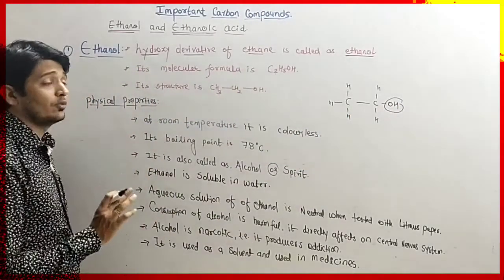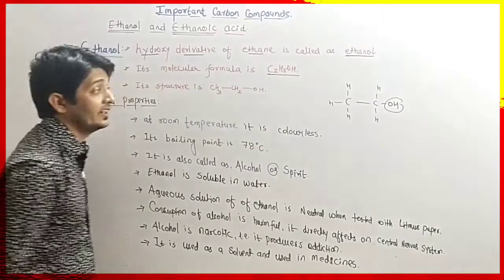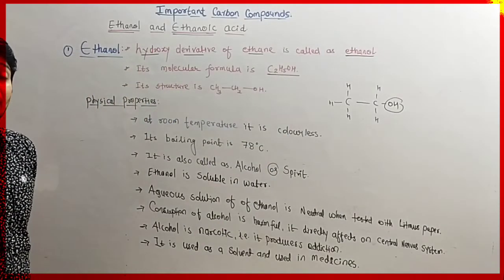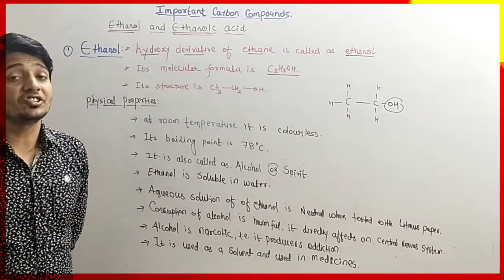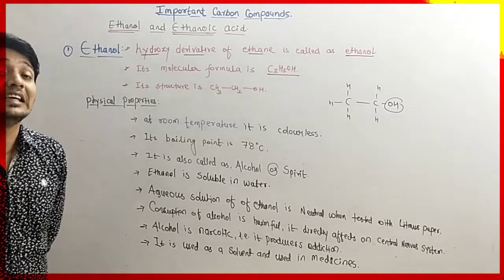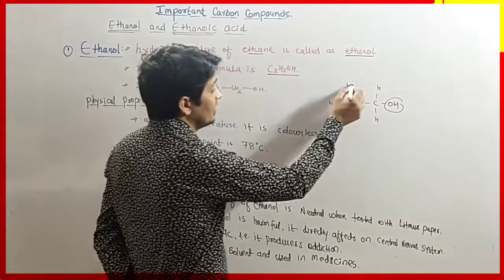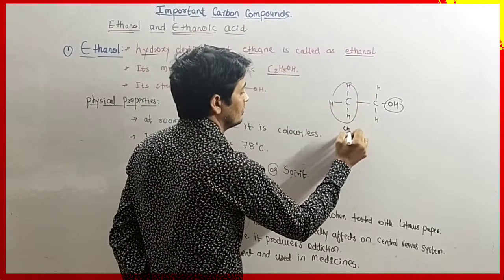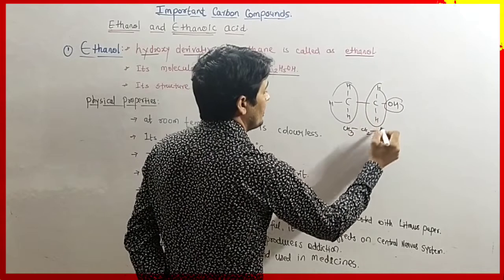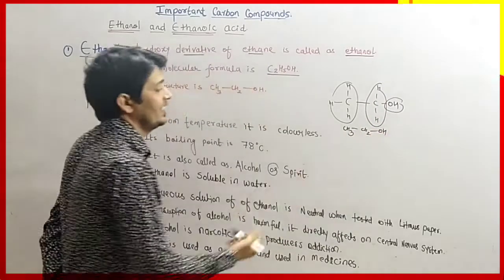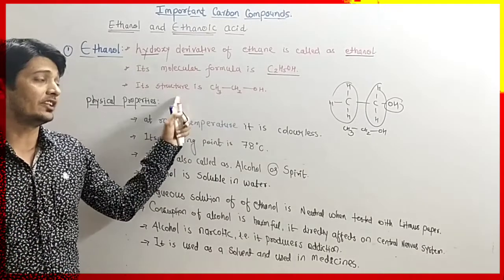Its molecular formula is C2H5OH. Very important. Its structure is CH3CH2OH. It is the linear structure of ethanol. It is CH3, from here we have CH2, and from here we have OH. So CH3CH2OH is the linear structure of ethanol.